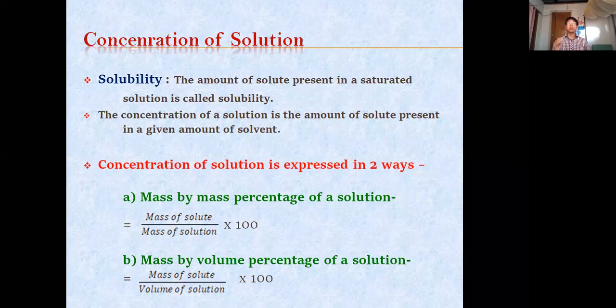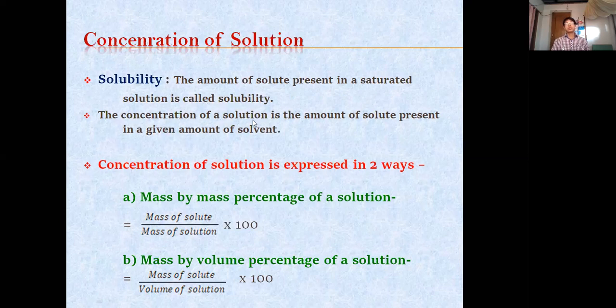So solubility means it is the amount of solute present in a saturated solution. At saturated point, how much solute can be dissolved, that amount of solute, we call it solubility. The definition is this: the amount of solute present in a saturated solution is called solubility.